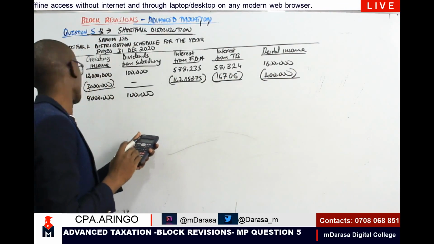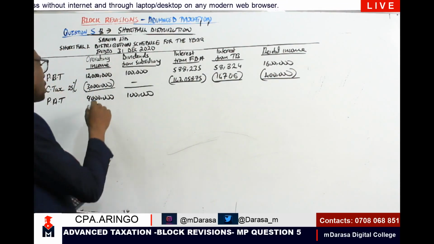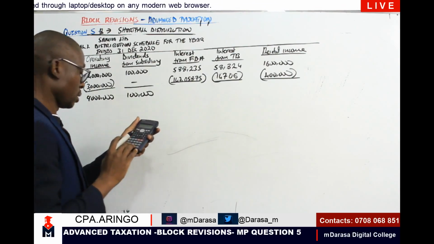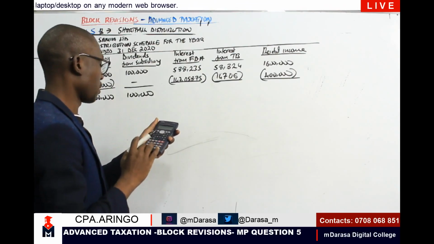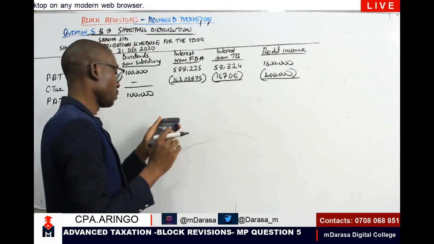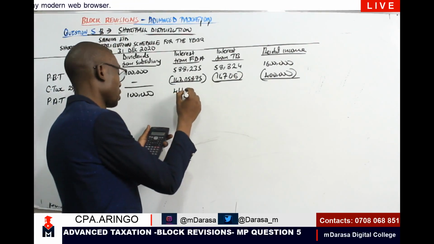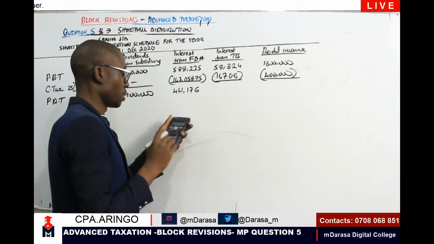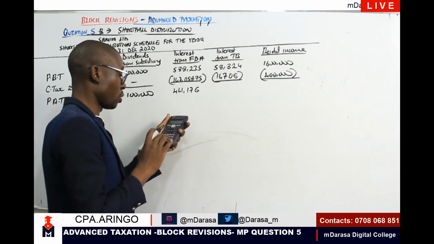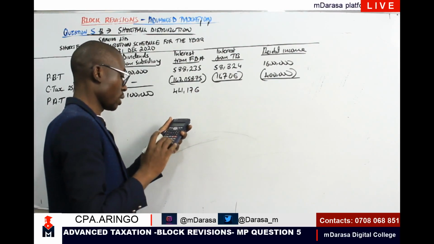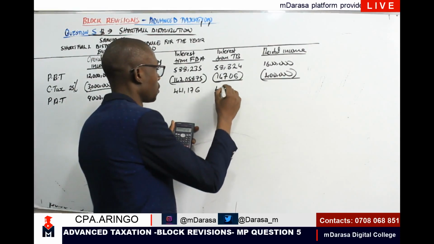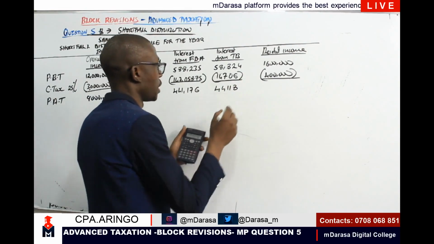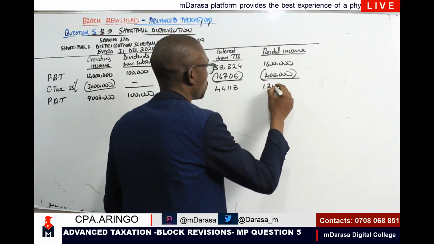So, profit after tax, we are determining that to be: 588,235 minus 147,058.75 to give us 441,176. Then 58,824 minus 14,706 gives 44,118. Then the last one, that should give us 1.2, right?